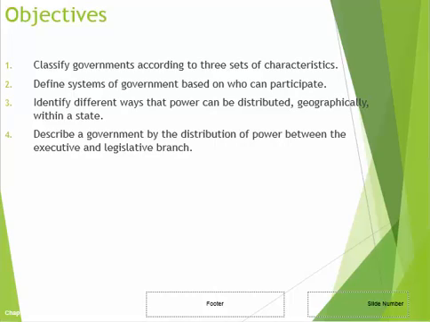This is Chapter 1, Section 2, Forms of Government. Things that you should be able to accomplish after this section: different kinds of government according to 3 sets of characteristics, systems of government based on who can participate, different ways that power is distributed, and government by the distribution of power between executive and legislative branches.